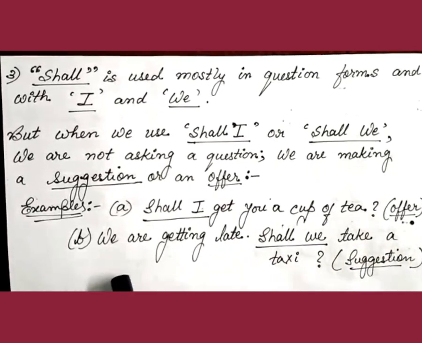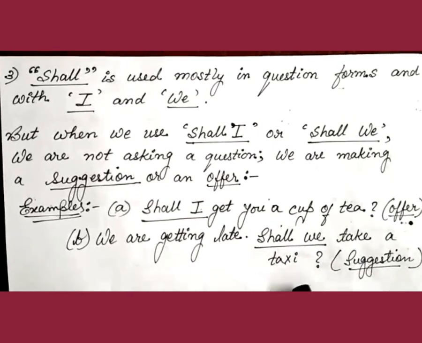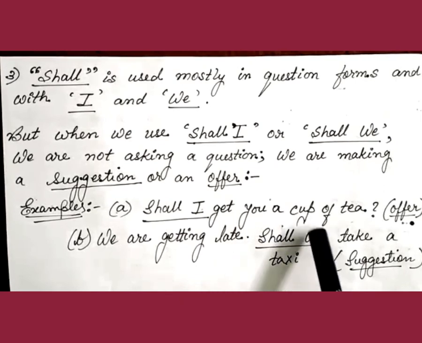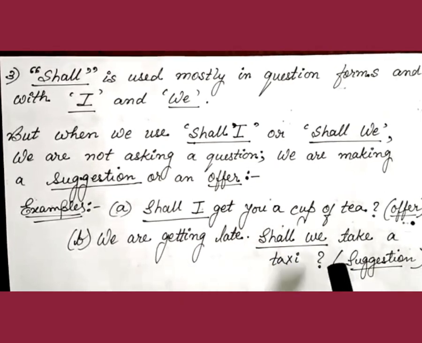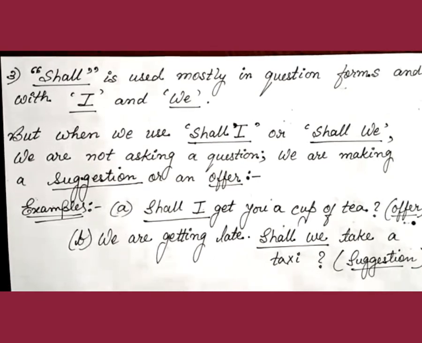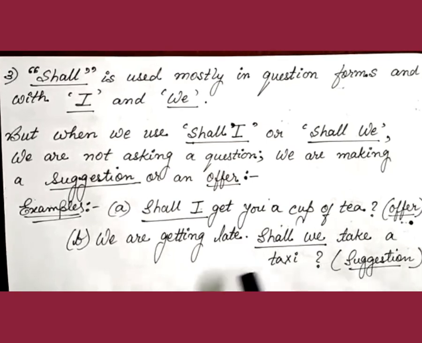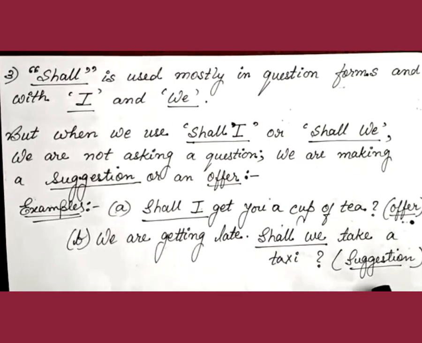In the second example, we are getting late. Shall we take a taxi? Again, the presence of shall here and the position of shall here changes the nature of the sentence. And now, here in the second example, the meaning of the sentence changes and now it forms a suggestion.